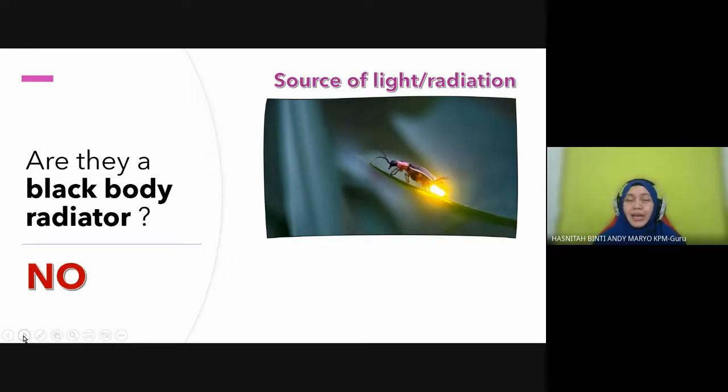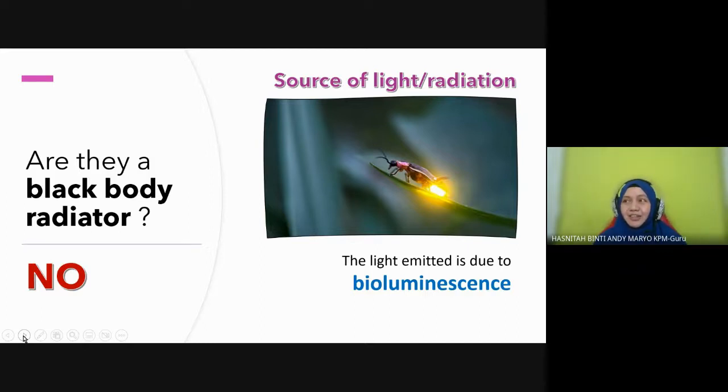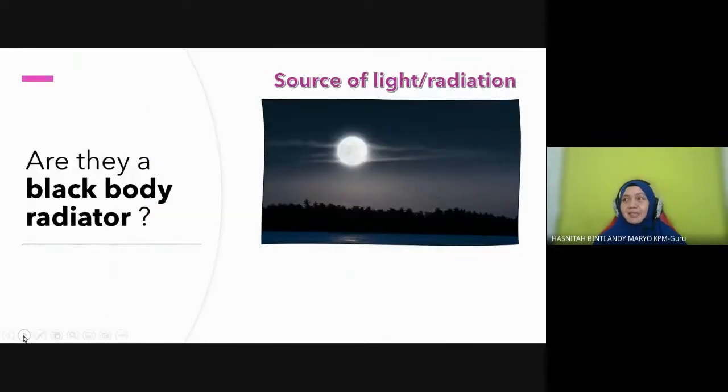It emits light, but the light emitted is due to the bioluminescent effect. Bioluminescent refers to a biological process that occurs inside. The biological reaction occurs inside the body of this insect. So it is not considered black body radiation because it emits light not because of a temperature change in its body.